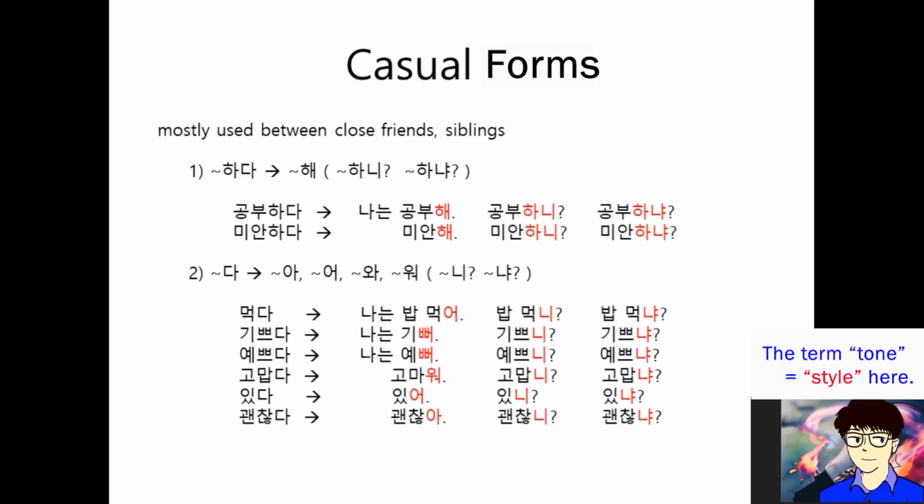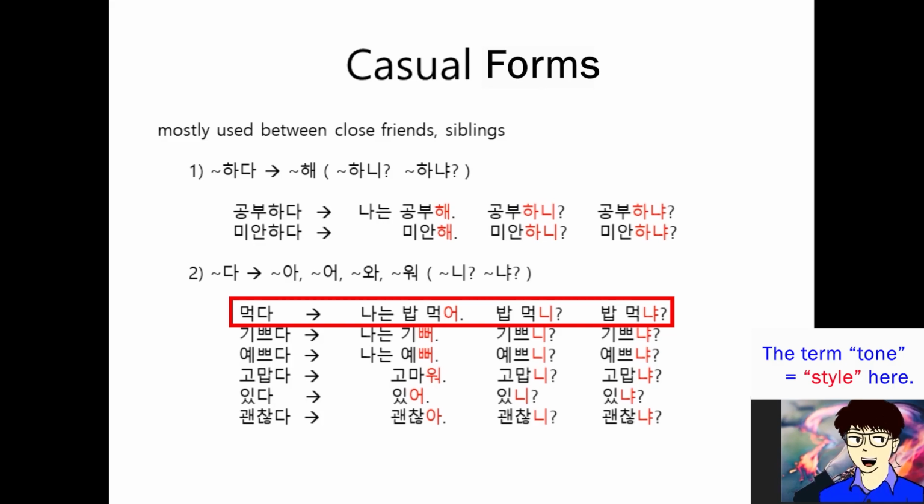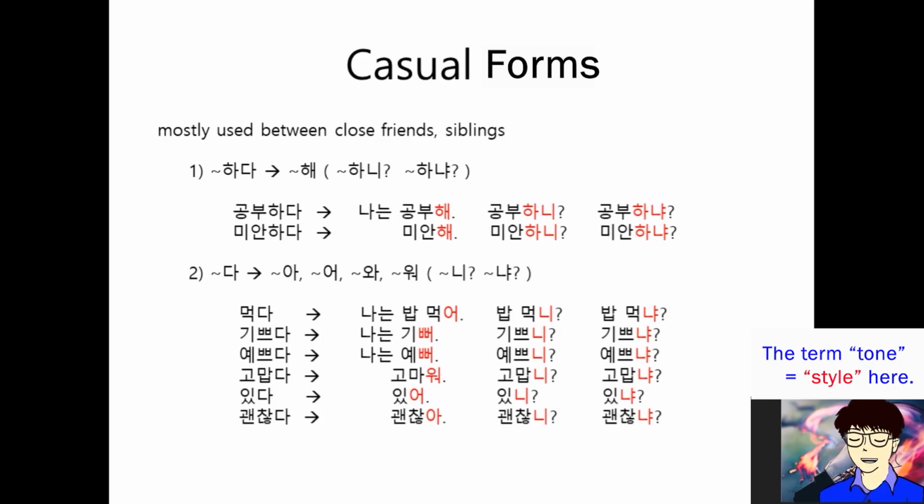So let's take a look. 먹다 is changed like, repeat after me, 밥 먹어. 먹어. Great. And when you try to make a question, 먹니? Or 먹냐? Great.